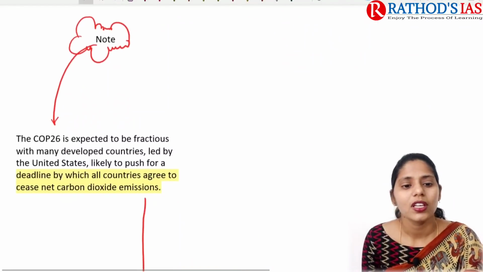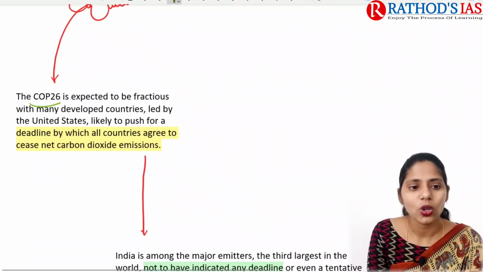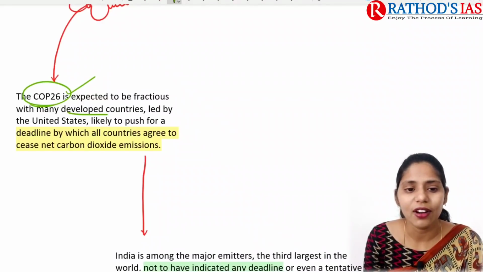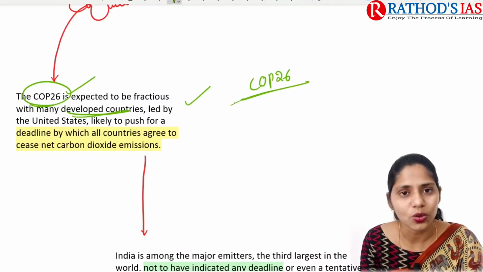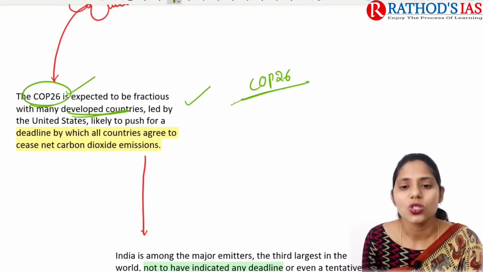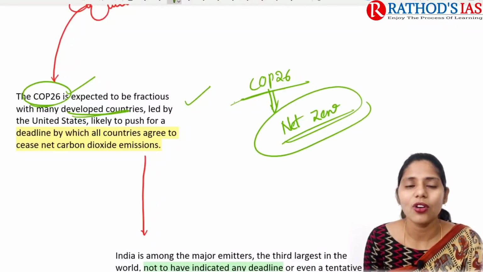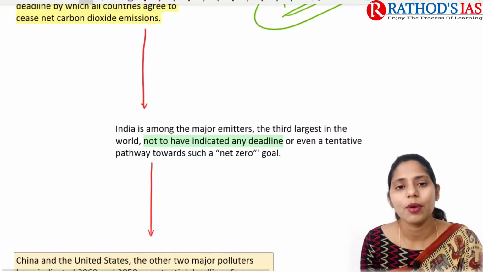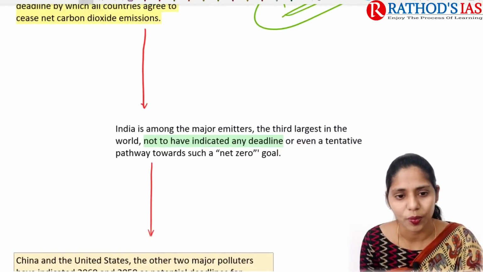And if you see some important points given in this article, it mainly says that COP26 is expected to be fractious with many developed countries. Here in COP26, we can see many developed countries like UK and US will be present, right? These developed countries mainly push for deadlines for net zero. But if you are talking about India's idea regarding net zero, we didn't come up with any deadline regarding achieving carbon neutrality or net zero, right?